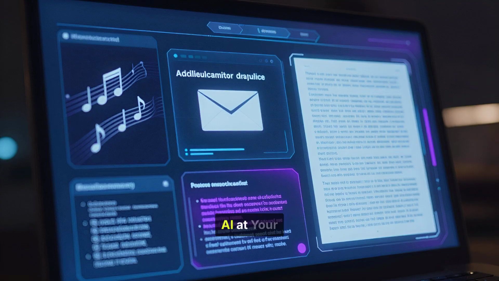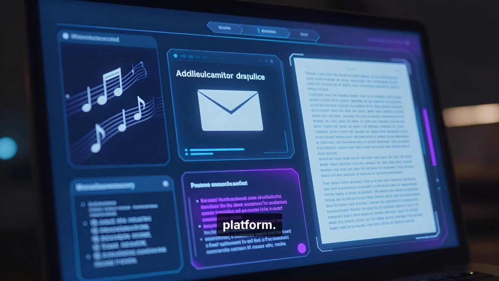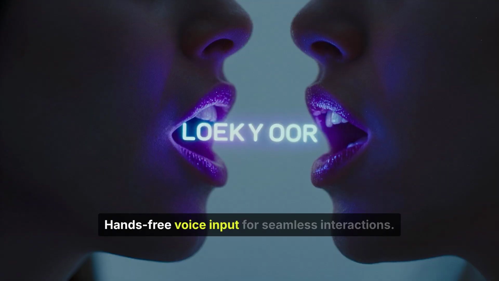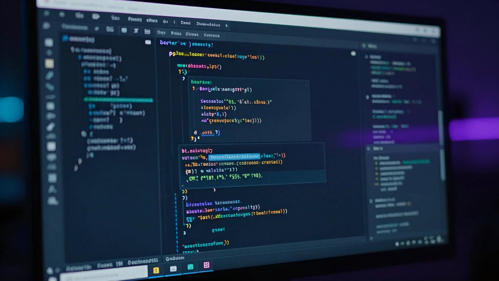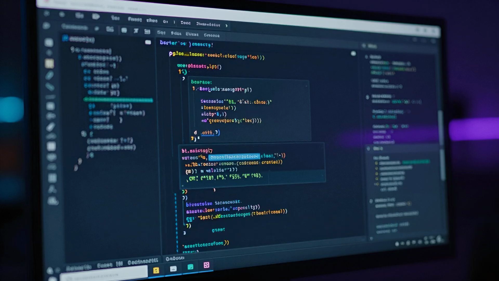The power of AI at your fingertips. Imagine creating captivating music for your videos, generating compelling text for emails or blogs, and summarizing lengthy documents all within one platform. DeepSmartX takes it further. Read and analyze PDFs and website content instantly. Hands-free voice input for seamless interactions. Smart code suggestions to assist in your development tasks.